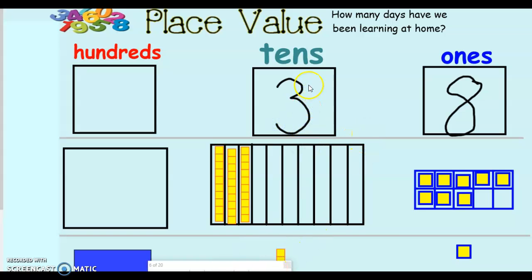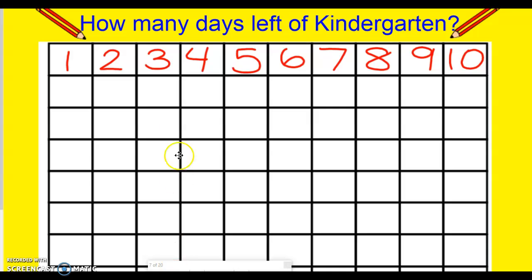So altogether, 3 and 8, we have 3 in the tens place, so we know we have to count by tens. 10, 20, 30, 38. Very good.